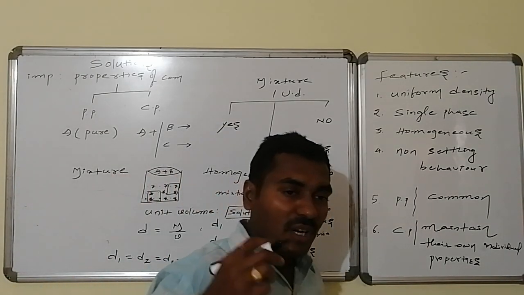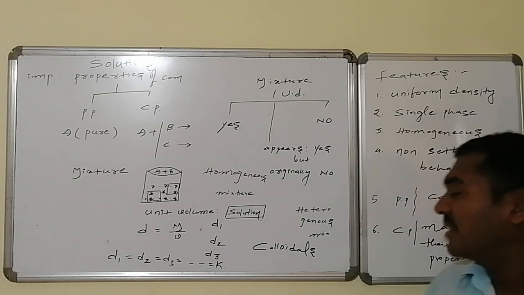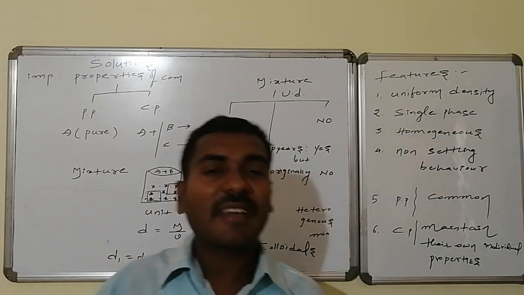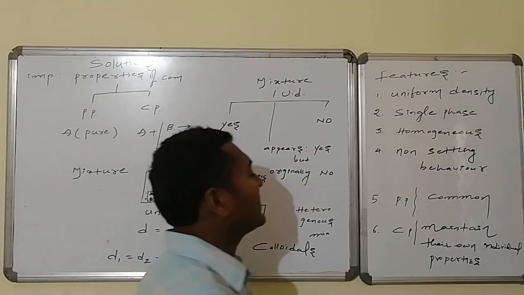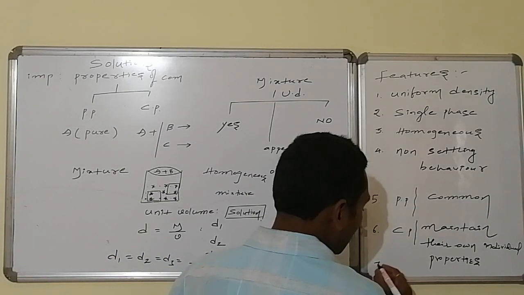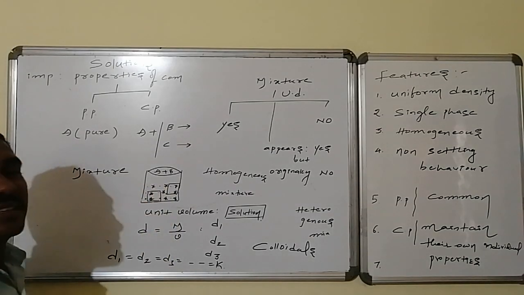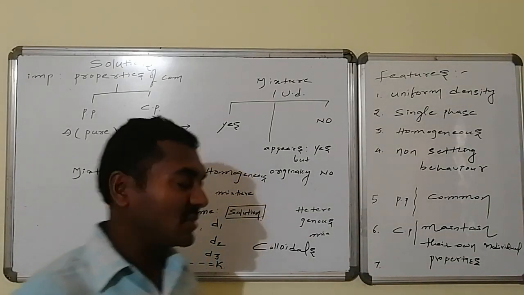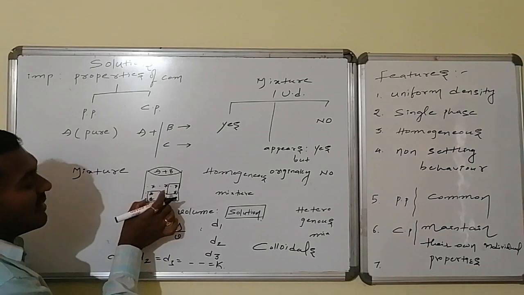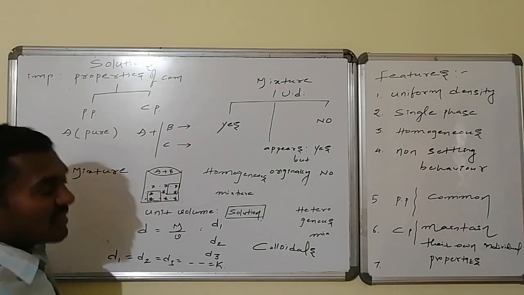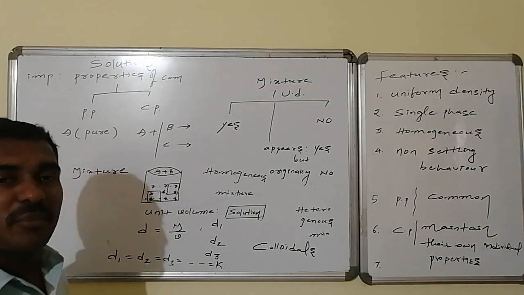Whatever compounds are in the solution, each compound individually maintains its own original characteristic chemical properties. And as a seventh point, everywhere in the homogeneous mixture they maintain constant composition. Suppose in this vessel I get A and B in a ratio of 1:2. Here also the same ratio is maintained.